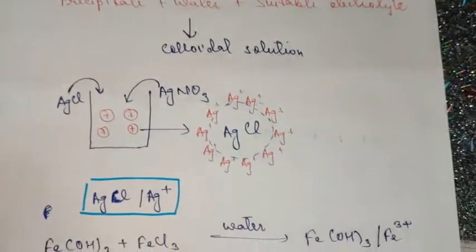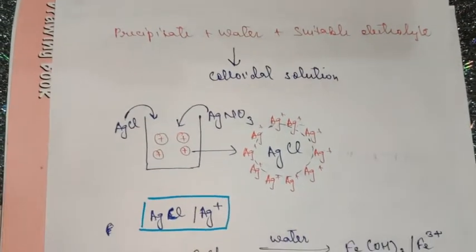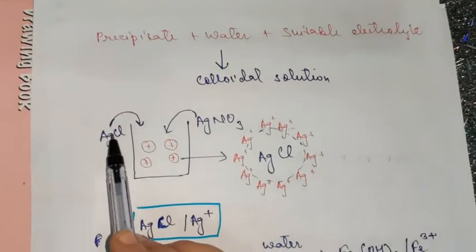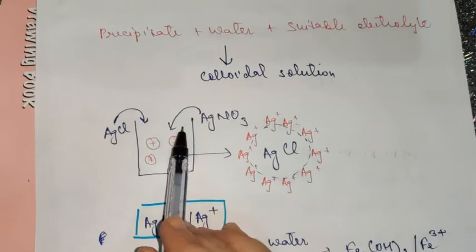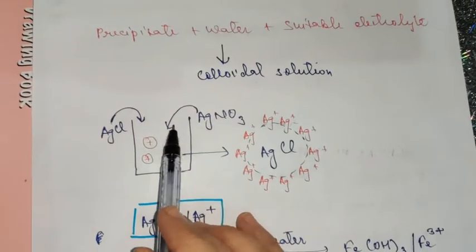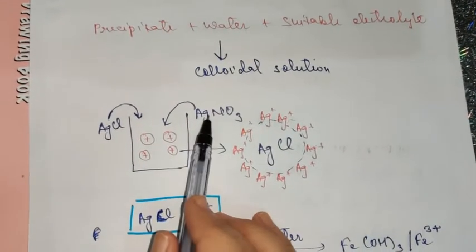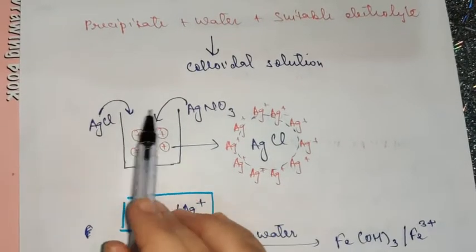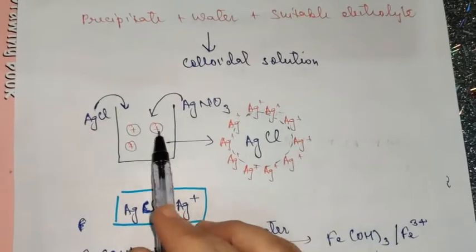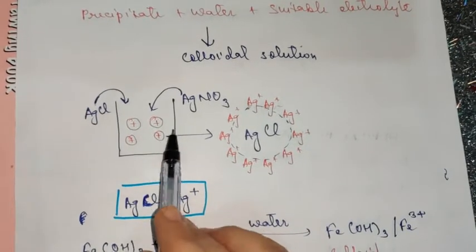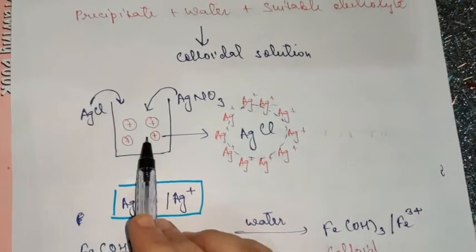Now how does this process actually occur? If you have taken AgCl as a precipitate in this container, and now you add the electrolyte, which is AgNO3 in this case, you can see here I have mentioned positively charged particles inside.